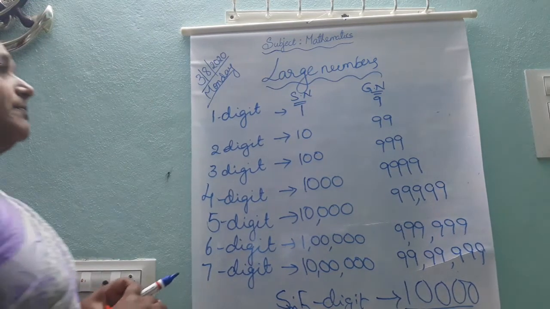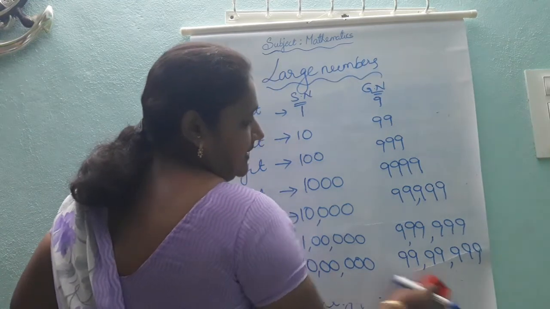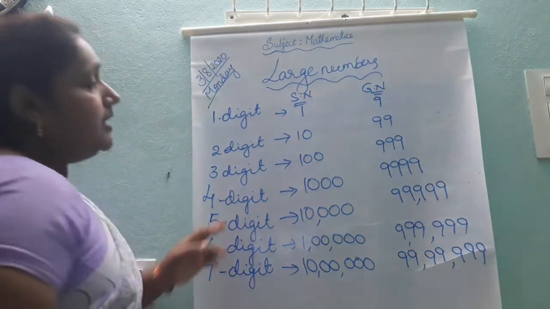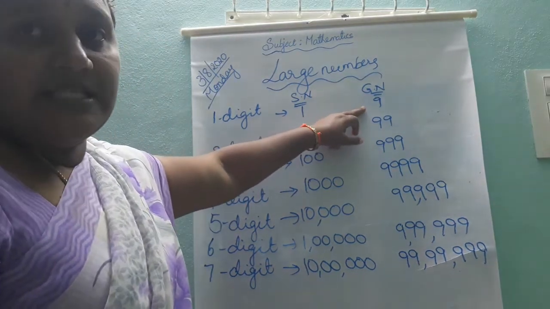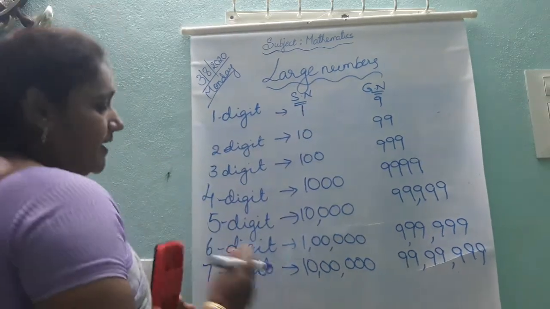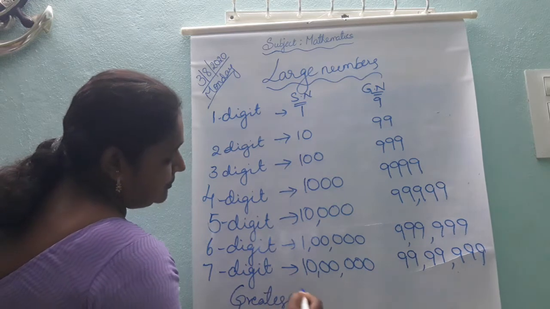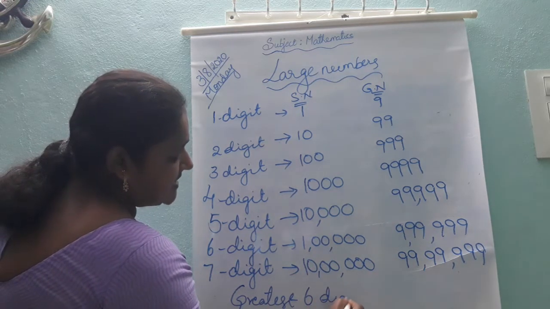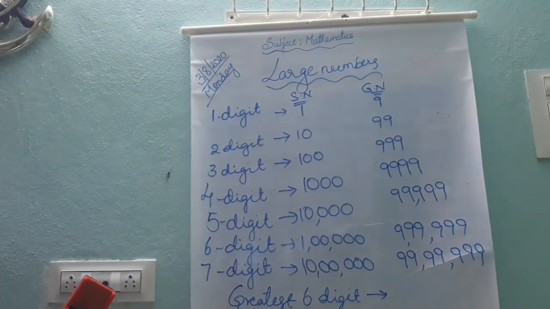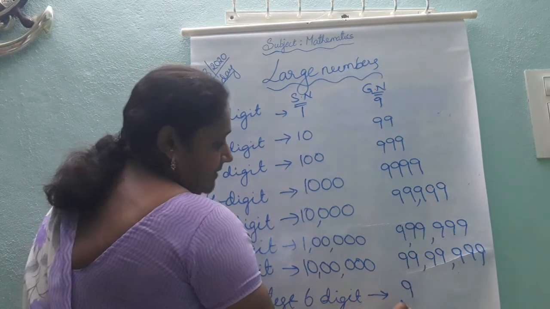So how will you form the greatest number? The greatest number starts with 9. If you check the tabular form that I wrote on the board, the greatest number starts with 9. If I ask what is the greatest 6-digit number? If you observe, the greatest starts with 9.